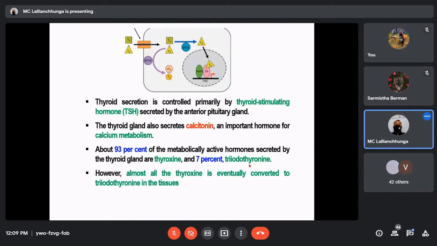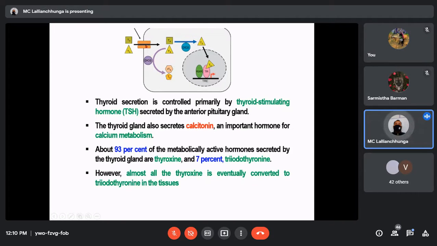Okay, but an important point comes here. Almost all the T4, thyroxine, is eventually converted to T3 in the tissues. So here, in this diagram, you can see this T4 in the circulation is 93%, and T3 is only 7%.